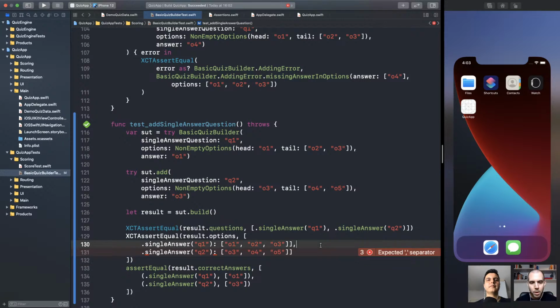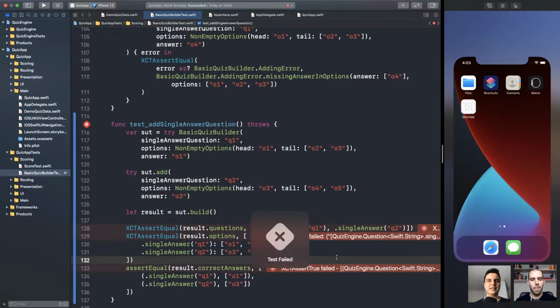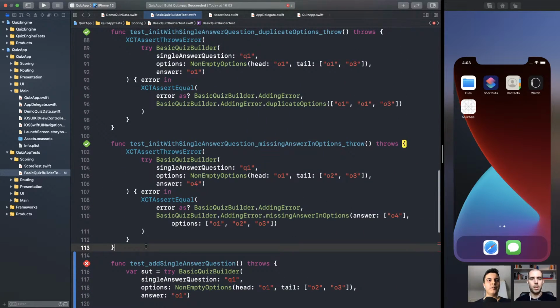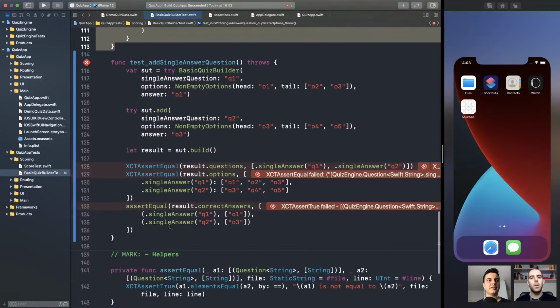Yeah, the 130, 131, I think we need to have more brackets. Yeah, yeah, that's it. Let's run the test. It should fail. There you go. Fantastic.